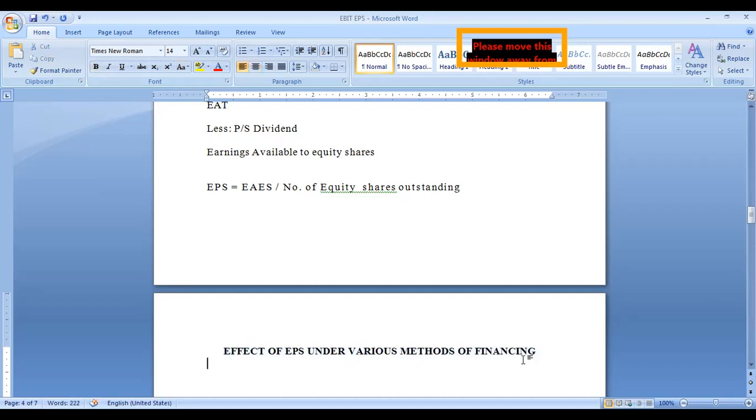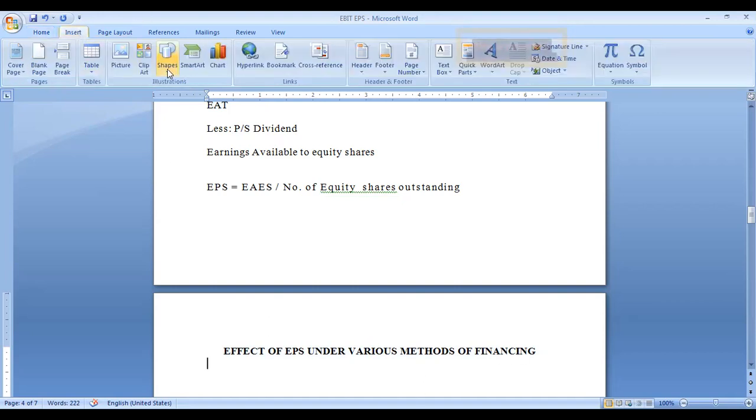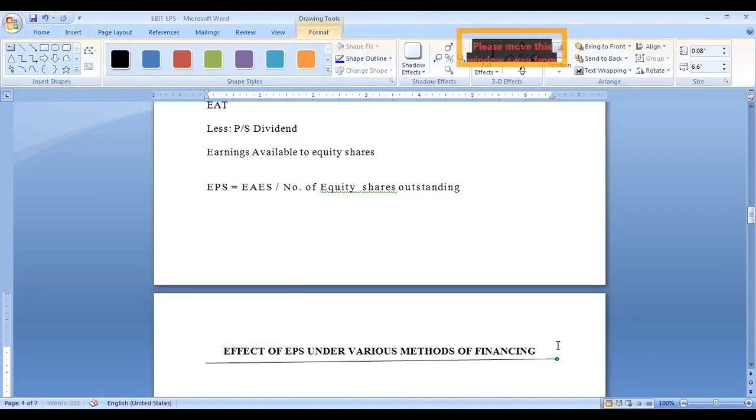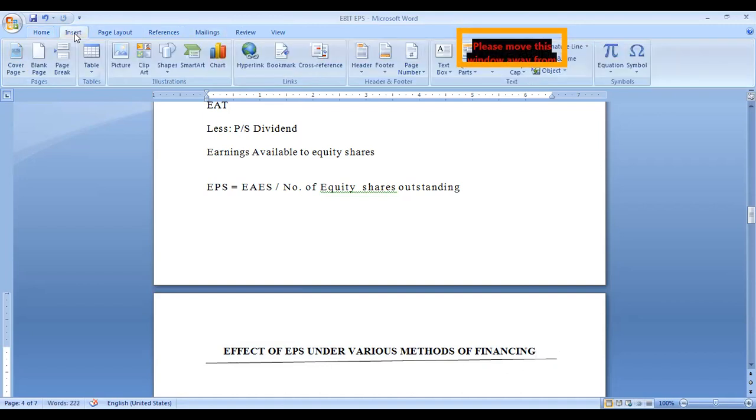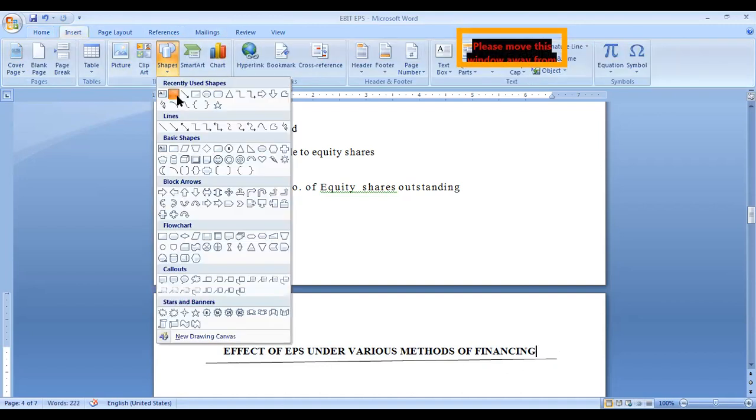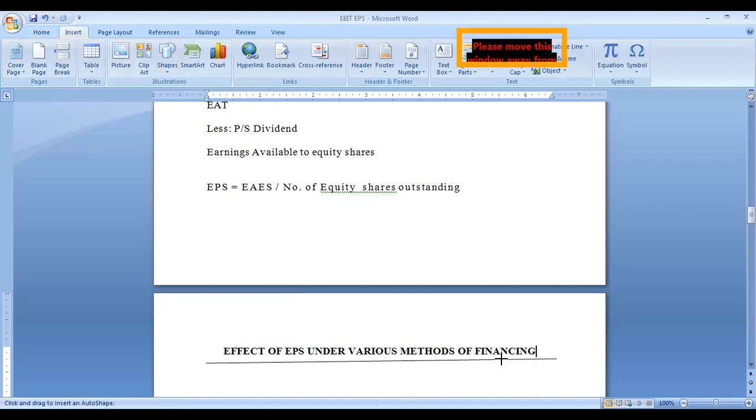Now you can see how we will calculate. Three alternatives are available for the company. We have to take into consideration all these three.